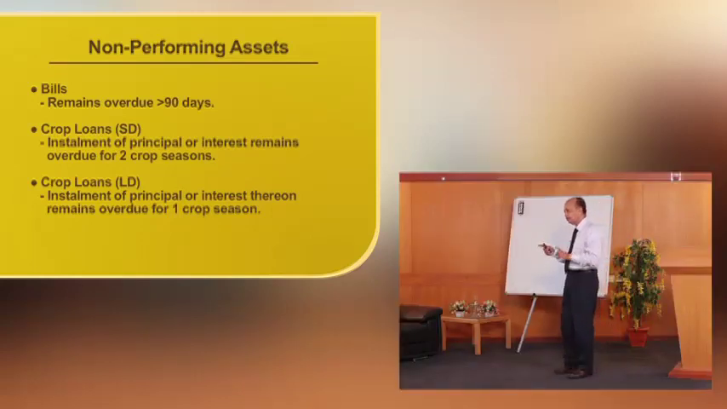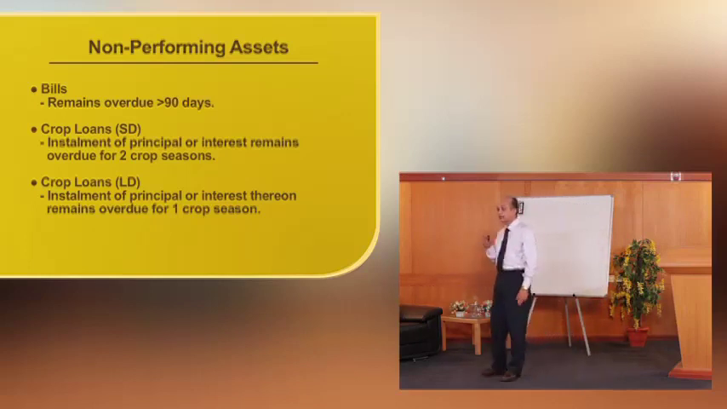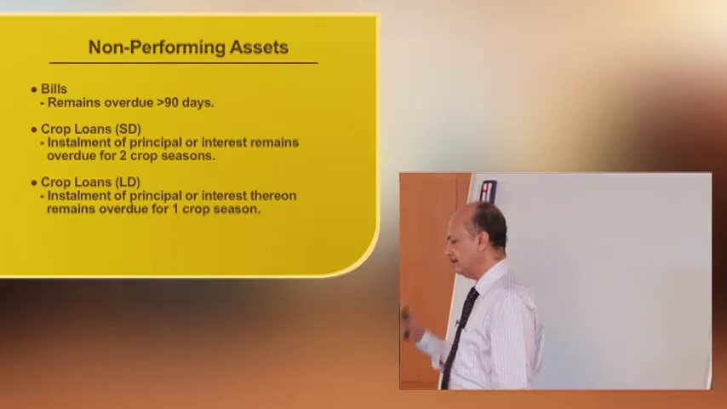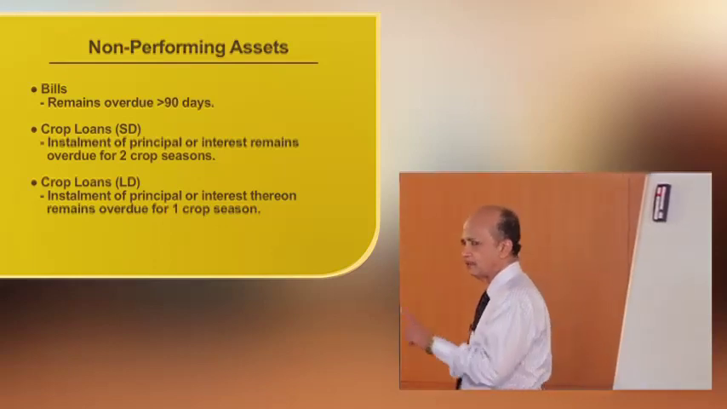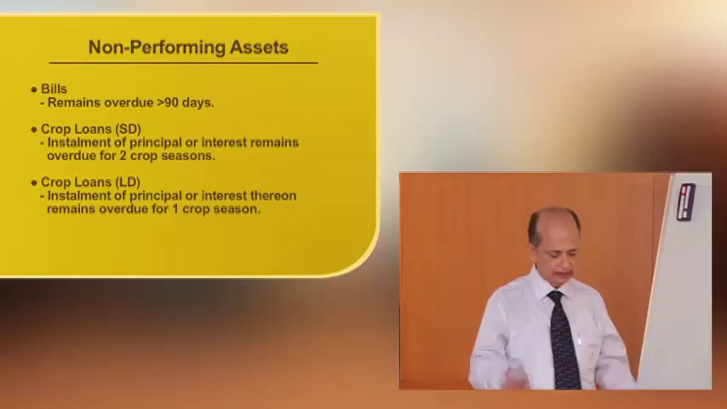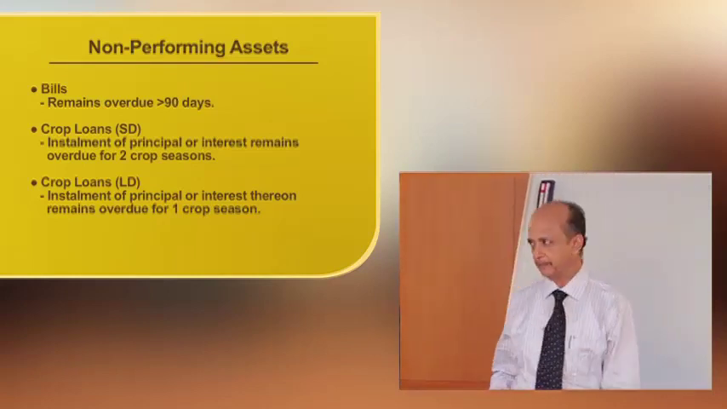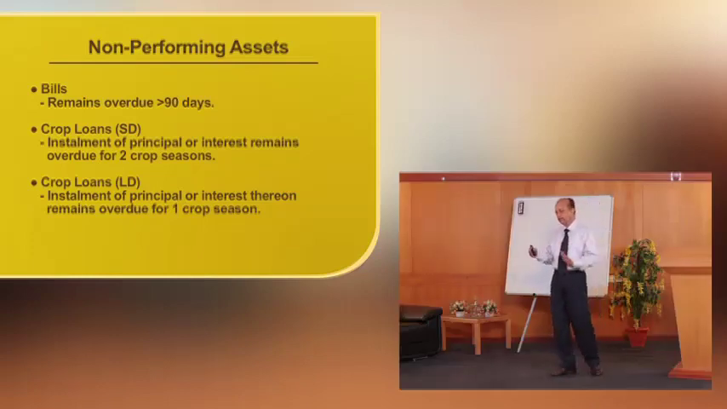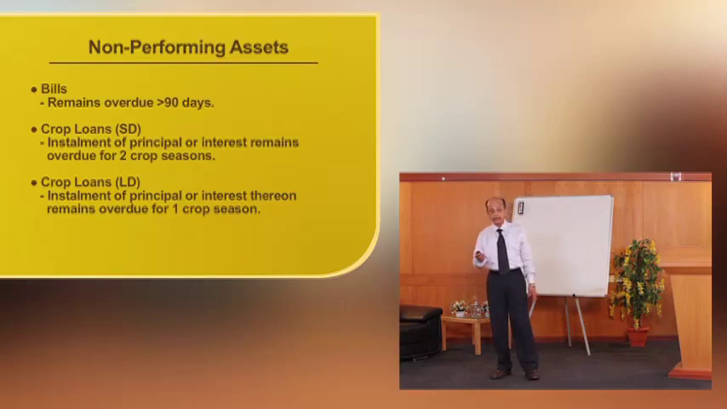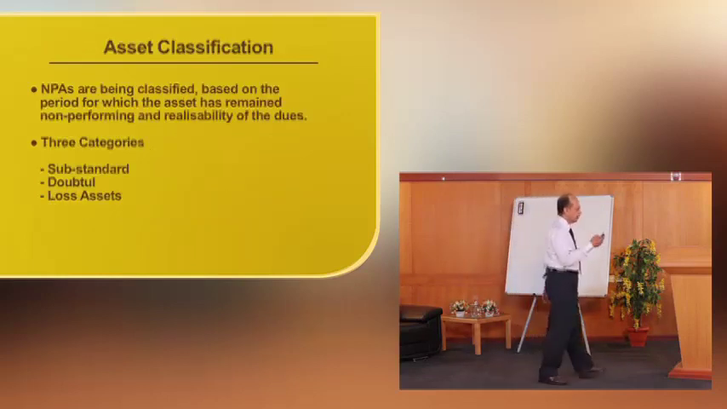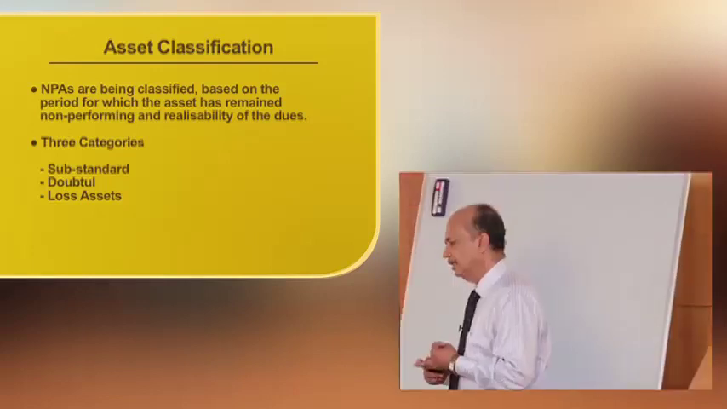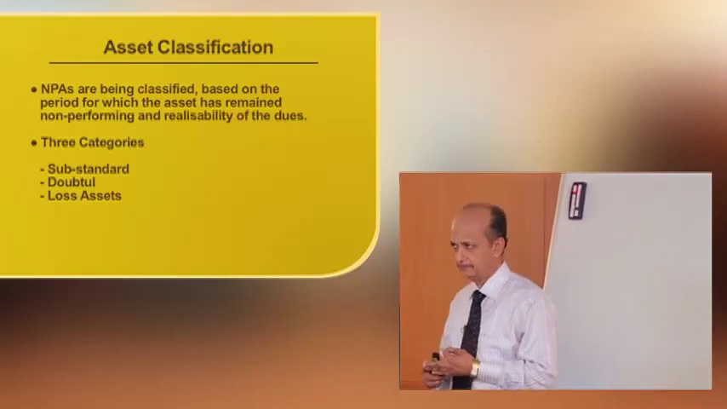Similarly, in the case of crop loans for long duration crops, if the installment of principal and interest remains overdue for one crop season, then that will be classified as a non-performing asset or NPA. Now this NPA can also be classified into different categories. How are they categorized? The broad categories: NPAs are categorized as substandard, doubtful and loss assets.